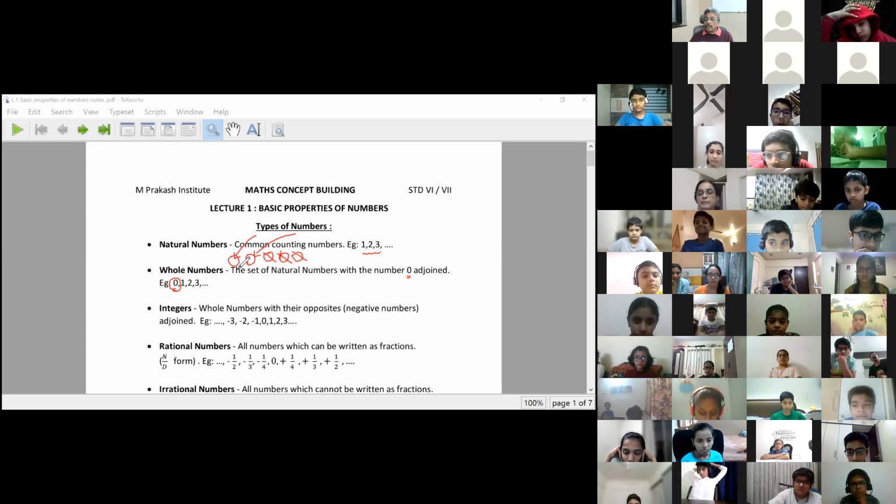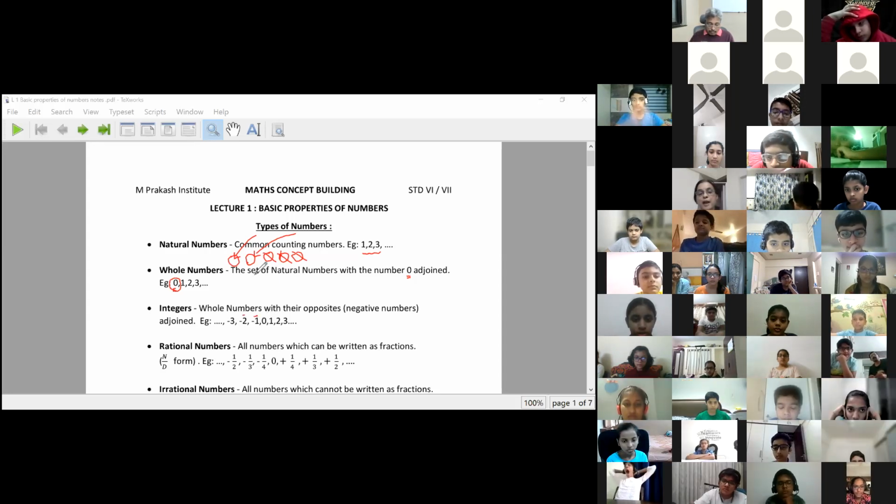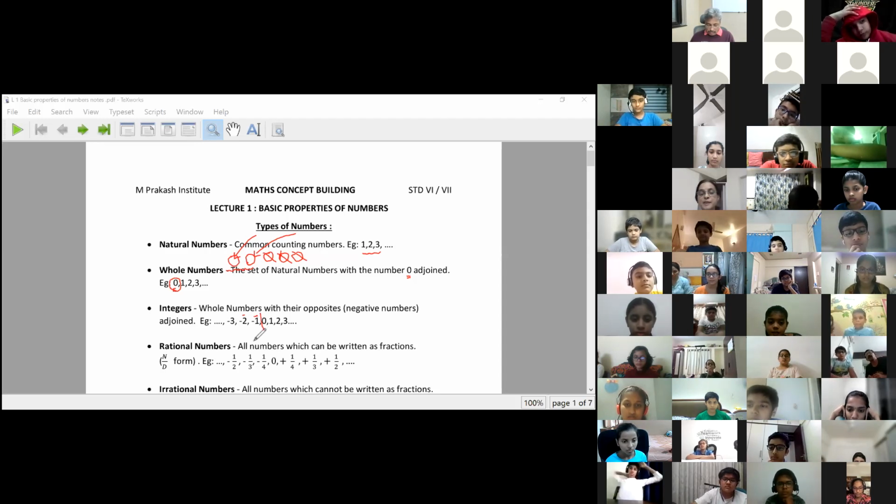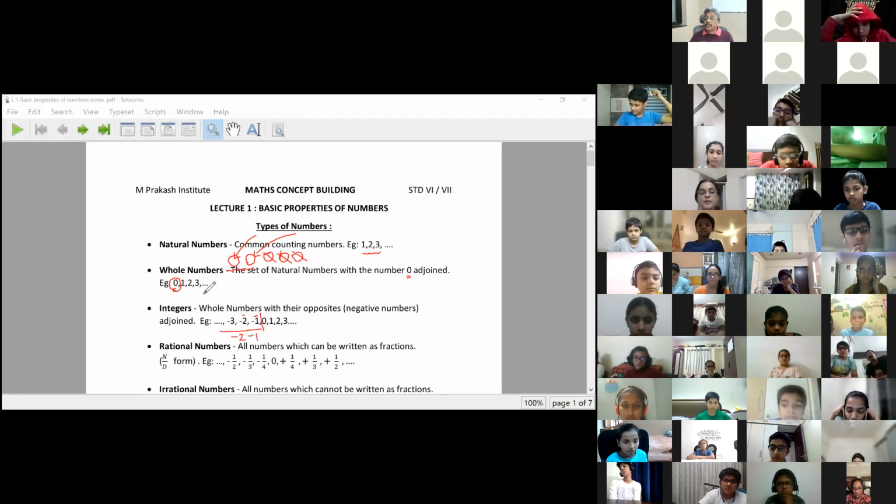Debt means I have to give. When I have to give, that I will write as minus. That means those 2 apples are now less with me. Whenever I buy apples next time, I will have to give away 2 apples to this person from whom I got them. That has given rise to a completely new set of numbers, which we call negative numbers. And these negative numbers, along with our set of whole numbers, form integers.